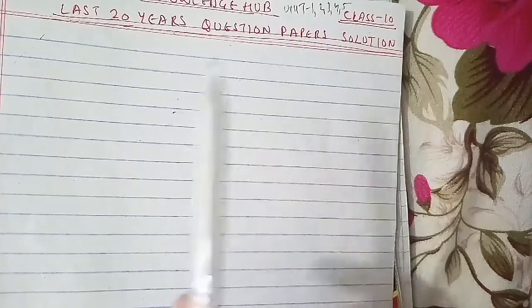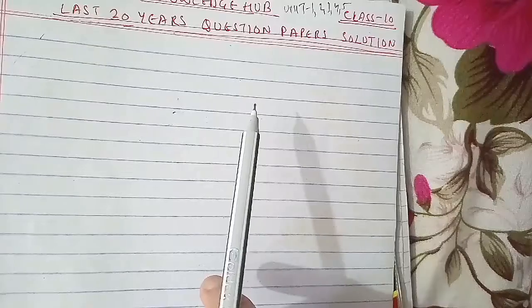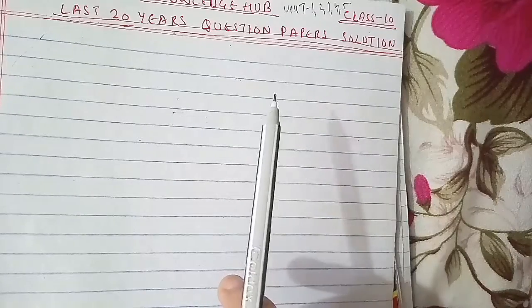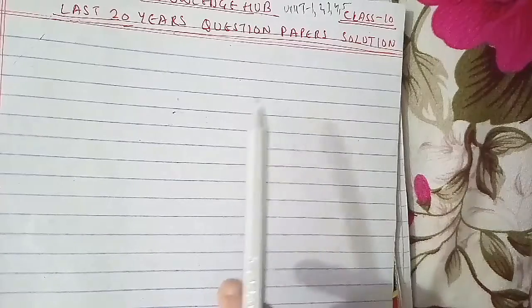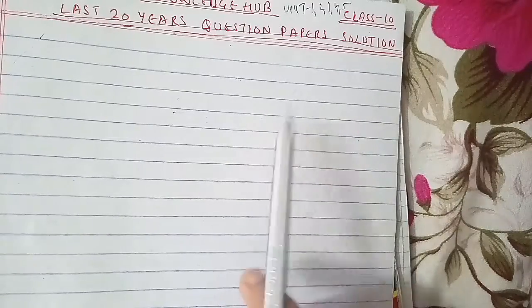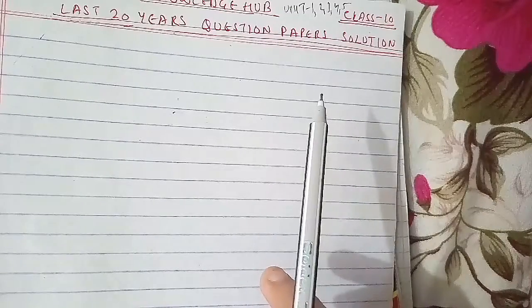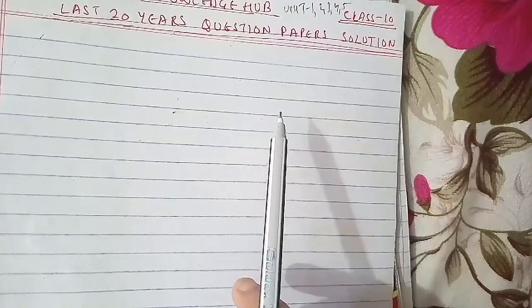Another question is to differentiate between the following: testing and debugging, from unit 4; stubs and drivers, from unit 4; alpha and beta testing, from unit 4; stress and security testing, from unit 4. Discuss the relevance of CASE tools in software engineering, which phases of SDLC you can take up with the help of CASE tools, and name a few CASE tools used in SDLC, also from unit 5.